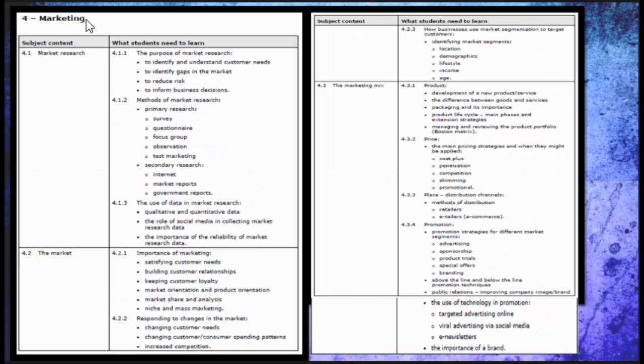And now the fourth unit is coming up, which is marketing. Under marketing, we discuss these subtopics, that is marketing research, which deals with the purpose of market research, methods of market research, the use of data in market research, and the importance of responding to changes in the market. And going on, the marketing mix is the next subtopic, which deals with the 4 P's of marketing, that is product, price, place, and promotion, and the use of technologies under that.